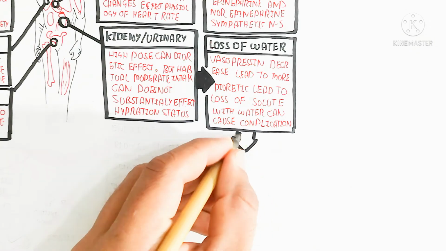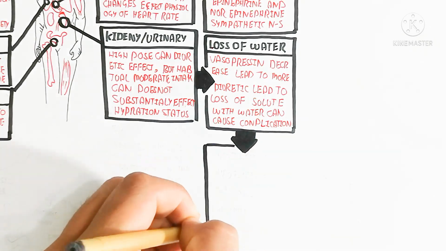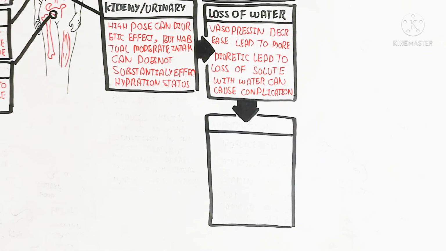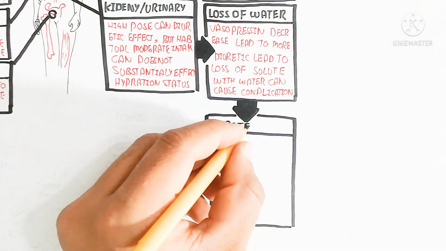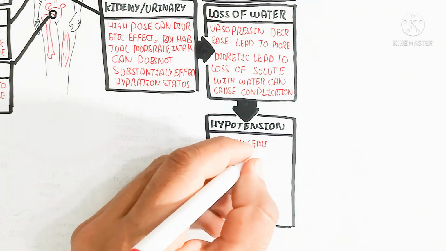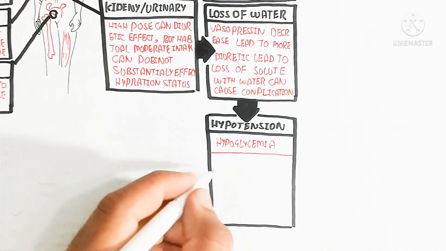For example, hypotension, meaning low blood pressure compared to the normal 120 over 80, will decrease to 100 over 60. Hypoglycemia will occur. Why?